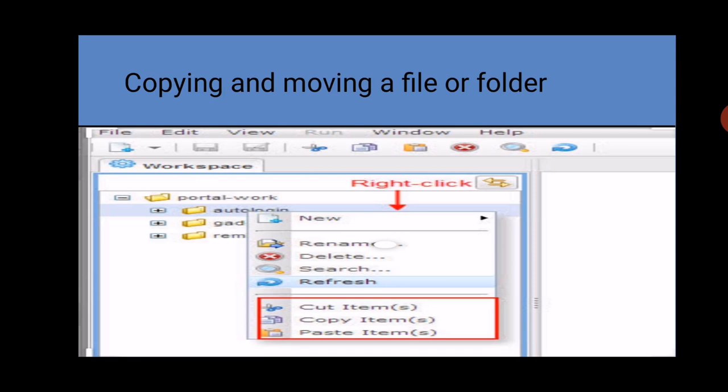Otherwise, select your file and use Control C, which is the shortcut key to copy any kind of content, then go to the desired location and use the shortcut key Control plus V. So you can easily copy or move your file and folder.